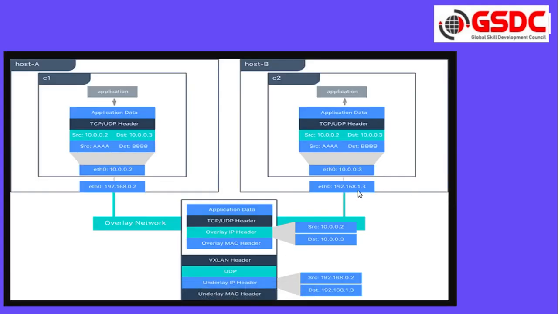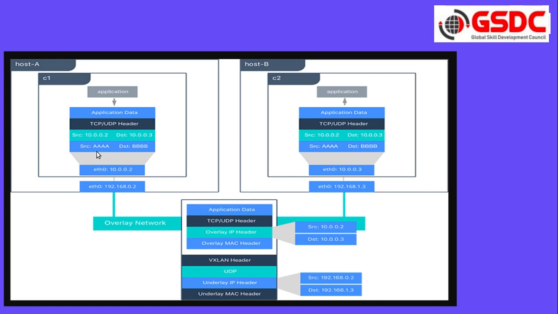Now how does it work internally? You can see this is one host. For every host there is an Ethernet, so here ETH0 is there. Now this is your container. For that container as well, it will have its own Ethernet, that is eth0, with a different subnet IP.